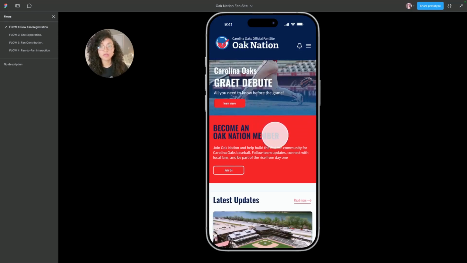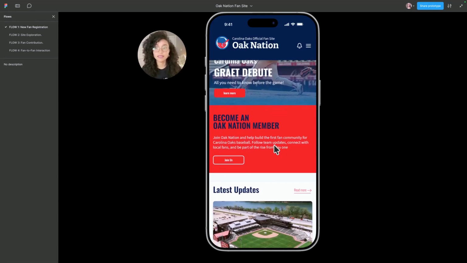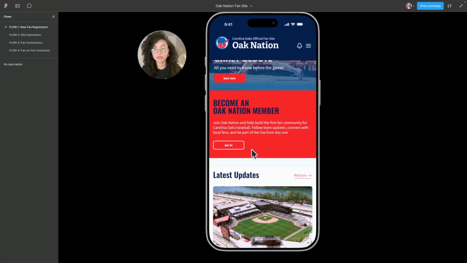With clear calls to action, users, as soon as they get into the site, can decide, yes, this is the action I want to take. I don't have to navigate through the entire site to find out what I want to do. It's here on the homepage.